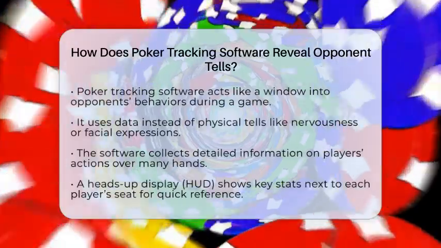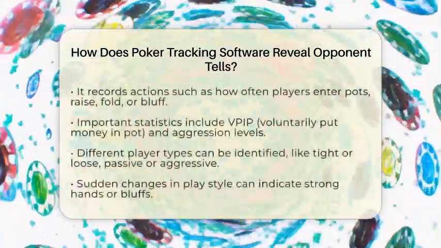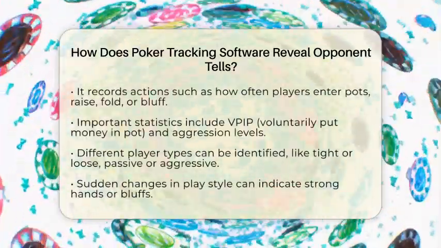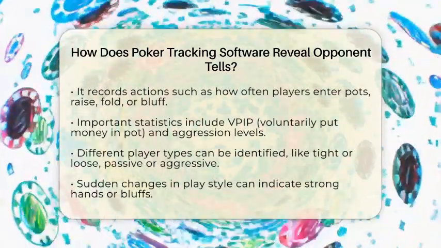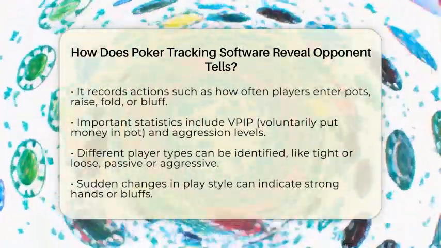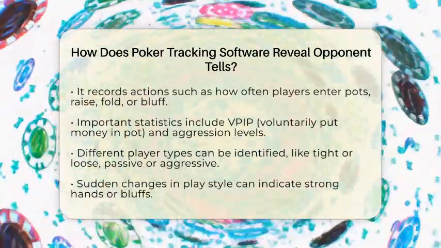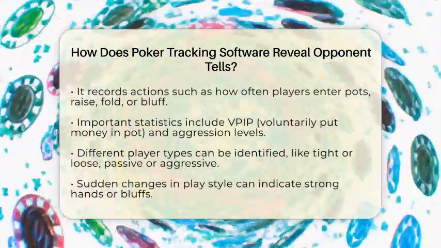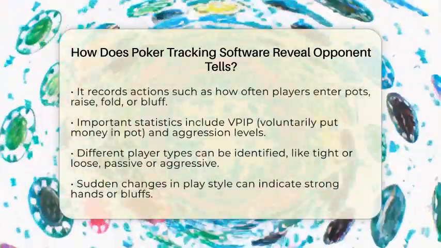The software records every action your opponents take, such as how often they enter pots, raise, fold, or bluff. Over hundreds of hands, it calculates important statistics like how often they voluntarily put money in the pot, how often they raise before the flop, or how aggressive they are. These stats tell you if a player is tight or loose, passive or aggressive, and how straightforward or tricky they tend to be.